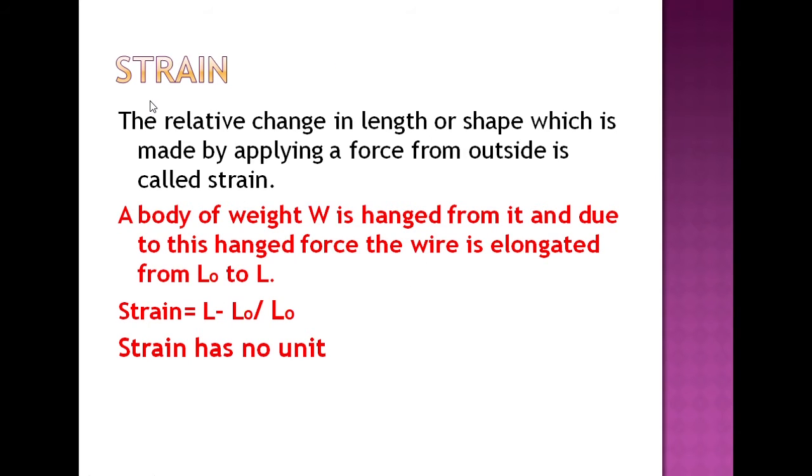Now, strain. What is strain? The relative change in length or shape which is made by applying a force from outside is called strain.